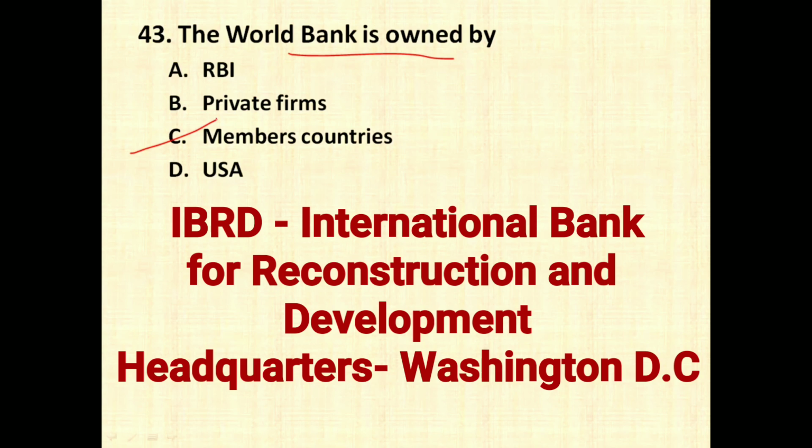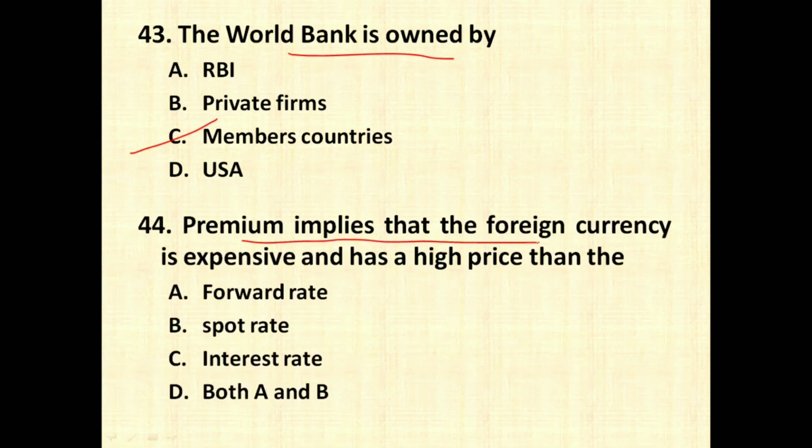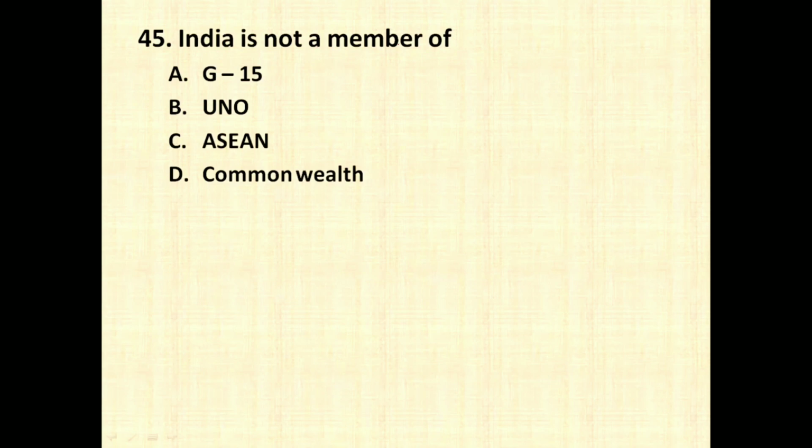in Washington, DC. Premium implies that foreign currency is expensive and has a high value than the forward rate, spot rate, interest rate, both A and B. So the correct option is option B, that is spot rate. If the spot rate is less and forward rate is more, then it is called as premium for the foreign currency.